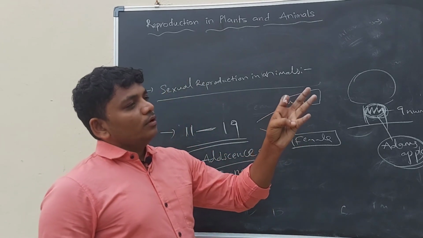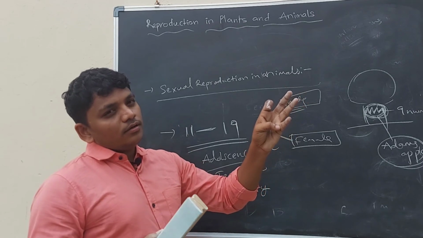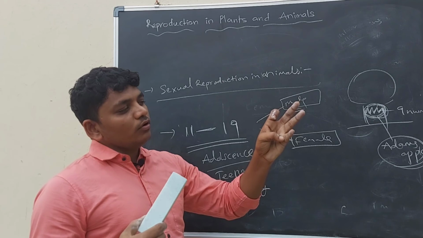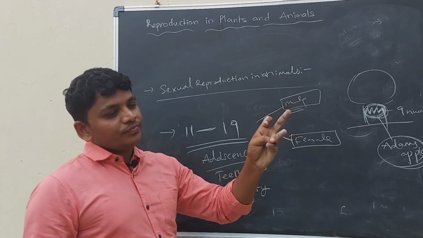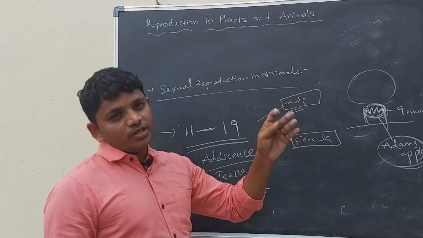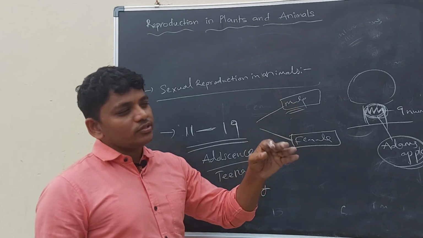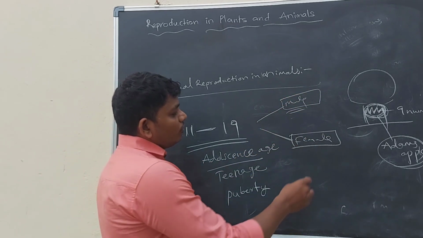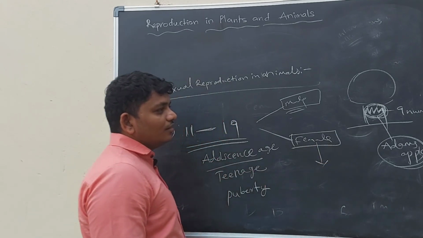So hairs on the face, hairs under the armpits, development of the Adam's apple, and harshness in the voice. So these are the changes of teenage boys. Let us discuss females or girls.